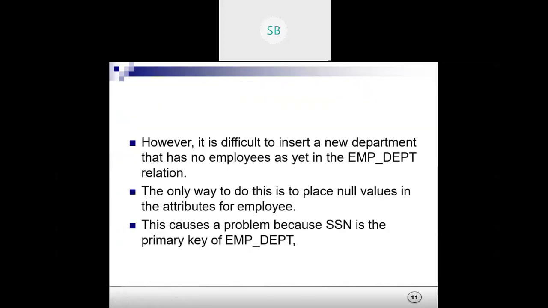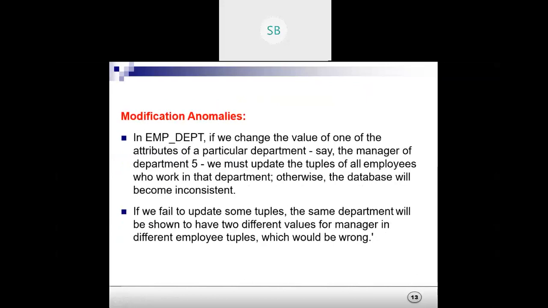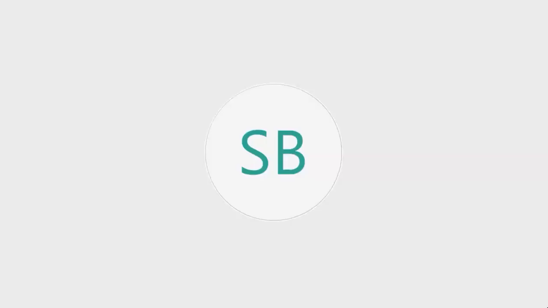And the last one is the modification anomaly. Modification means, in employee department, if we change the value of one of the attributes of a particular department, say the manager of department 5, we must update the tuples of all the employees who work in that department. Otherwise, the database will become inconsistent. For example, we have seen there are lots of people working in department number 5.